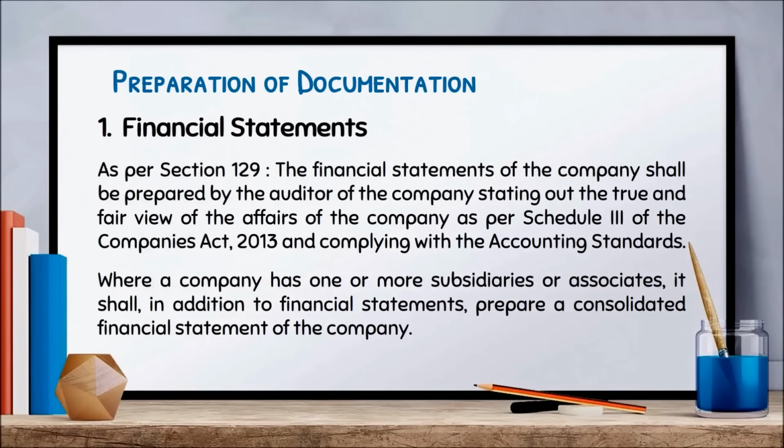Now, how to prepare the documentations? Let's start with the financial statements. These statements are basically prepared by the auditor appointed by your company. As per section 129, you have to prepare your accounts, stating out the true and fair view of the affairs of the company as per Schedule 3 of the Companies Act 2013, and comply with the applicable accounting standards. Now, if a company is having one or more subsidiaries or associates, it shall, in addition to financial statements, also prepare a consolidated financial statement of the company.